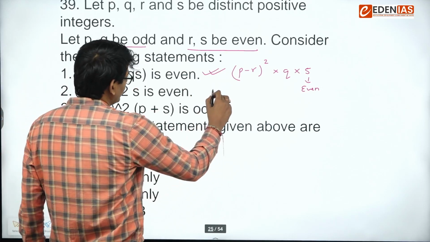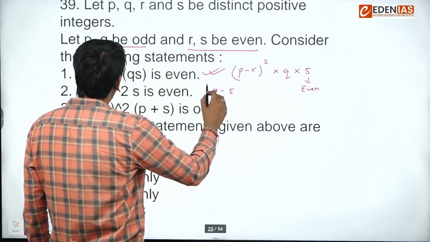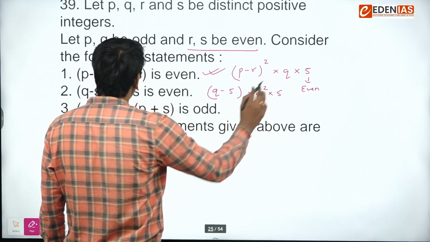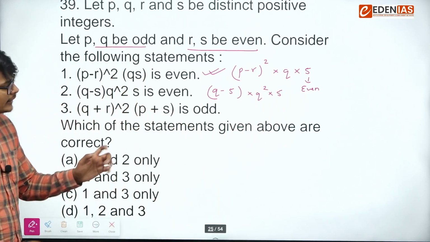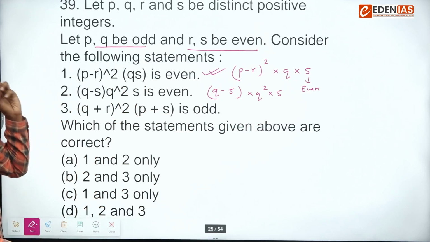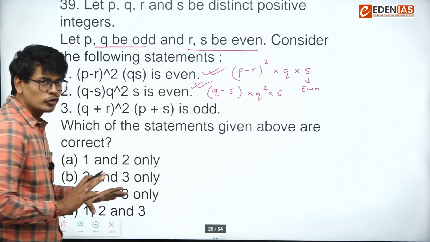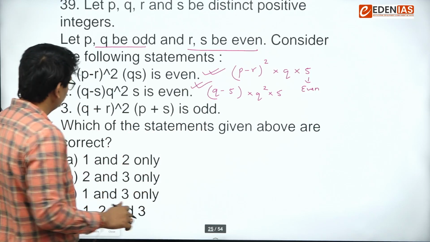Similarly, if you look at the second, (Q minus S) into Q square into S. Again, S is an even number. Even multiplied by anything, we will always get even. The second is also valid. Let's look at the third.